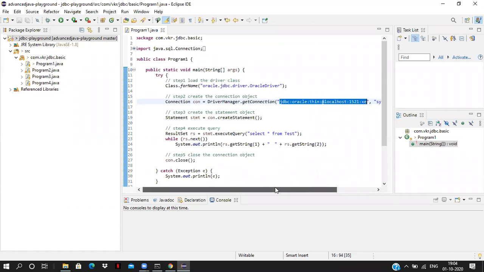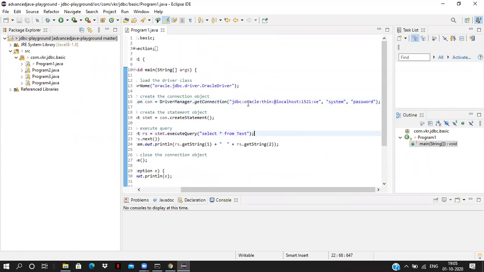Using this URL, we can interact with our database. Now inside this URL, everything has some meaning. The last one, XE, is the database name. If you are working on 2 projects, for every project we have a different database. For project 1, the database is project DB1. For project 2, the database is project DB2. By default, whenever we install our software, we get the default database XE. That is the database name, the last one.